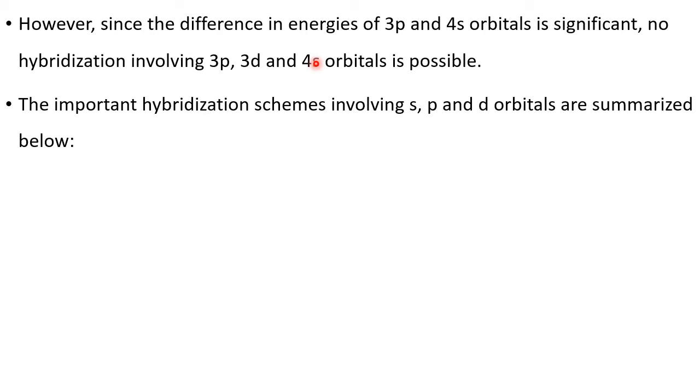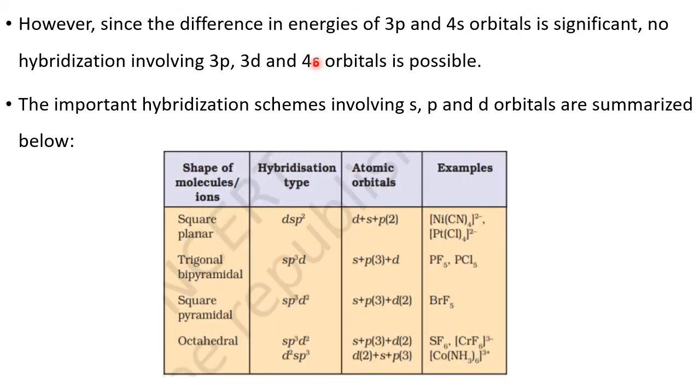Now let us understand the important types of hybridization where d entry is there: dsp2, sp3d, sp3d2, d2sp3. These are different types of hybridization where d is there, keeping this theory part in mind. Examples are given here, and the shapes they take are also given.